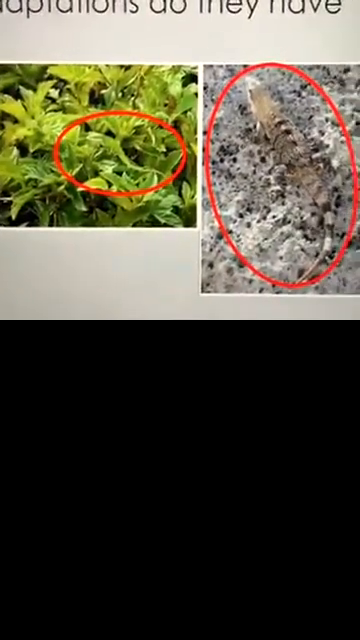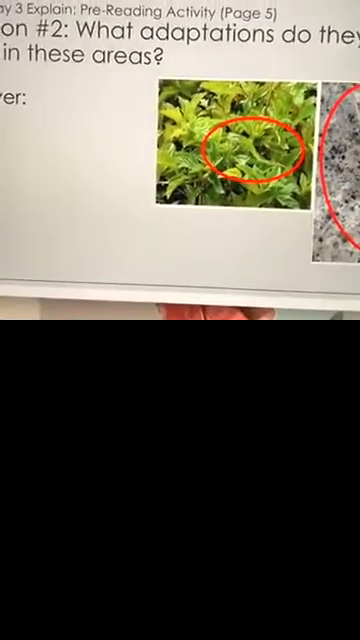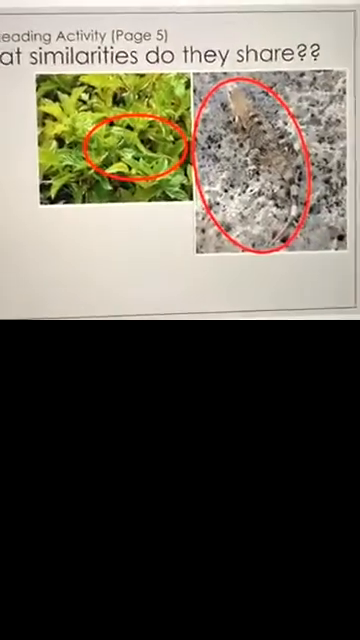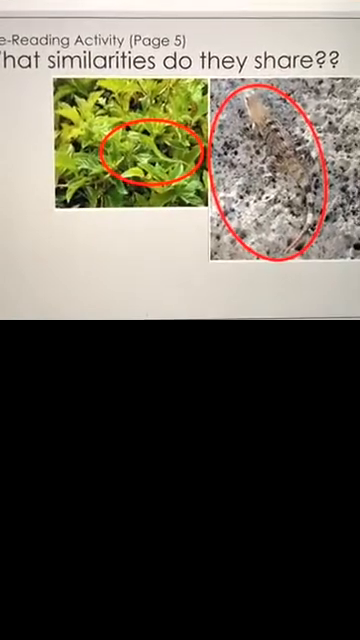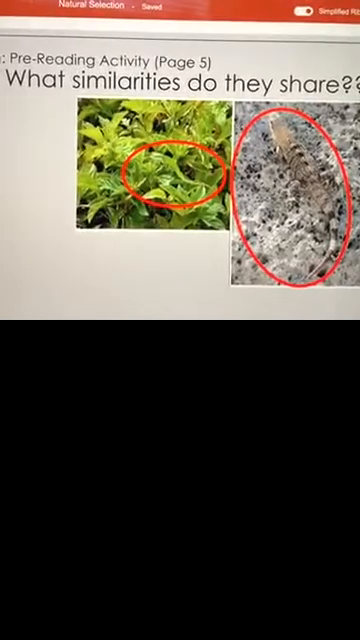So it's a green lizard right here. I know he's kind of hard to see, especially in the black and white papers. And then there was a gray and brown lizard right here. Again, their skin helps them to camouflage in their environment. That was the answer to number 2. And then number 3, what similarities do they share? They're both camouflaged to match their surroundings. Question number 3, they are both camouflaged to match their surroundings.